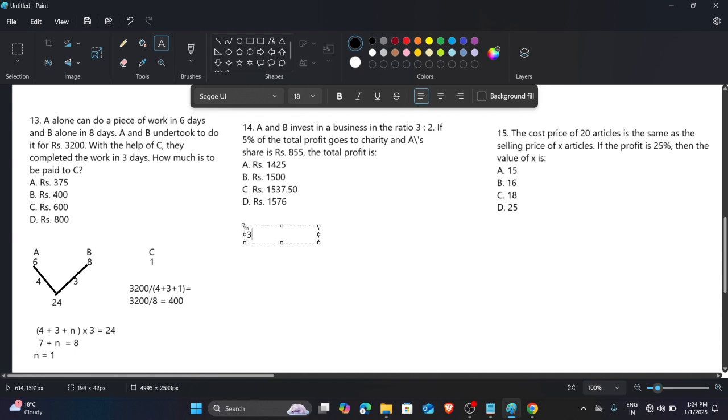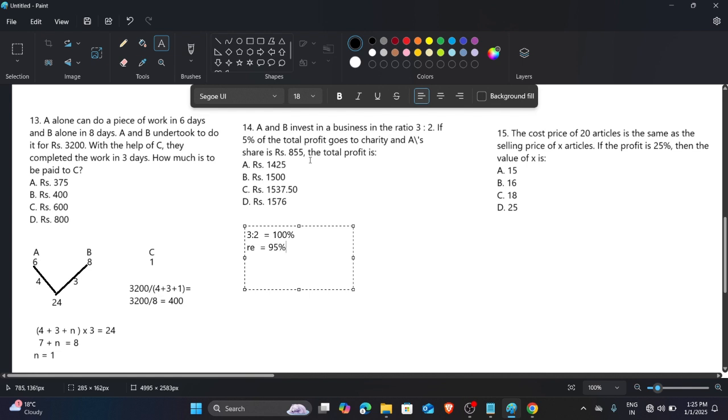What they are saying: 3:2, something they invest. And they get the 100% profit, or any money they get. 5% goes to charity. It means the remaining is nothing but 95%. Now you can see that the shares of A and B are in the ratio 3:2.